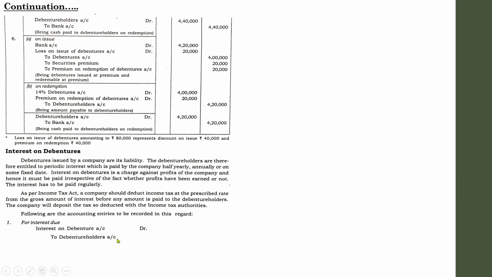Next one, when the payment is made. For making the payment of interest, there is deduction of tax at source, otherwise known as TDS. You may come across this term in your higher studies during the study of income tax and other related areas in your next semesters. Anyway, tax adjustments. What is the journal entry with regard to interest associated with the tax adjustment? The entry will be debenture holders account debtor to income tax payable and to bank.